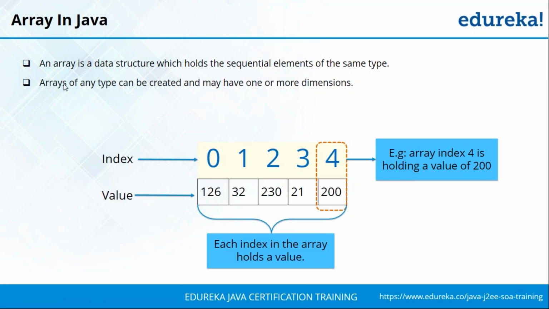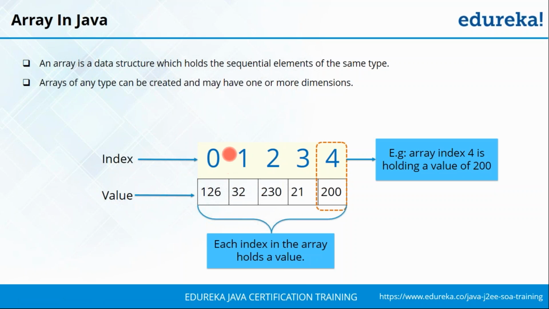Now an array is used to store elements of the same type in a sequential order. An array can also be single dimensional or multi-dimensional, and each array has mainly two components. The first is its corresponding index and the second is the corresponding values. So when you have a sequence of values to be stored, they'll be stored in the value segment, and the index is something that gets automatically incremented based on the number of values you want to store.